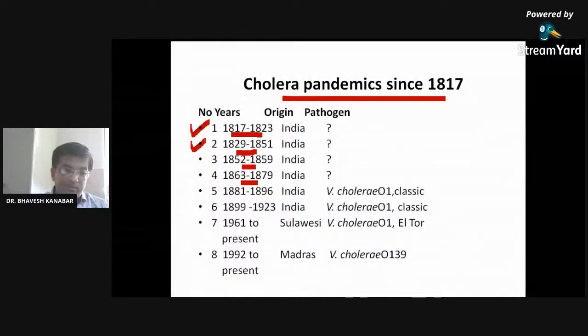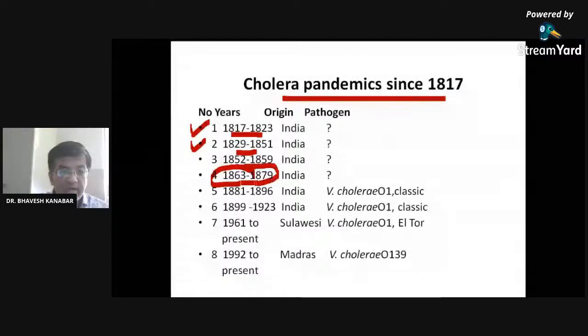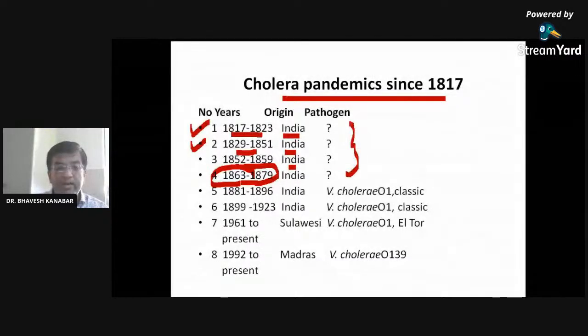Right? In the era of Gandhiji, you can see that 1869, Gandhiji was born in this period, if you remember the birth date of Gandhiji. Right? So during that time, cholera pandemic was so frequent, right? And all the time, the origin is from India. Right? The pathogen had not been identified because of poor lab diagnosis techniques. At that time, lab diagnosis was not available as it is nowadays.